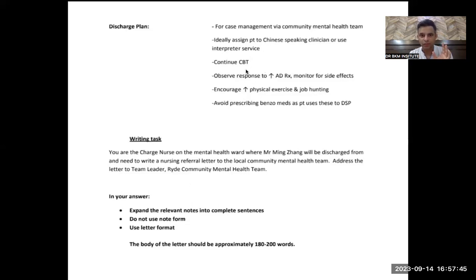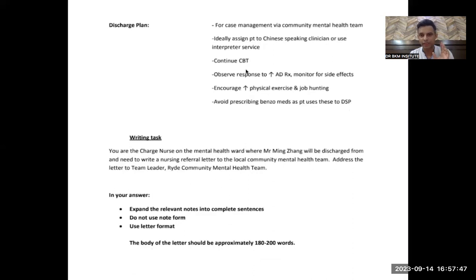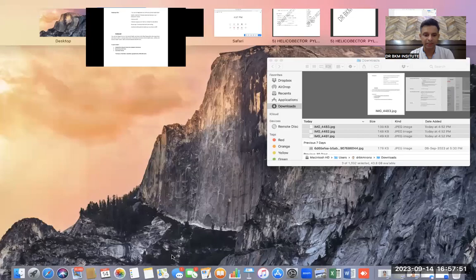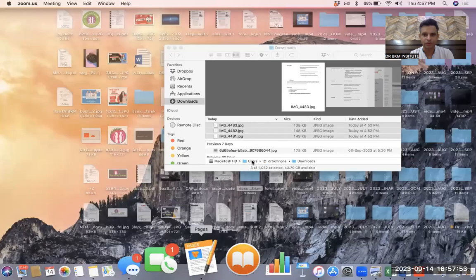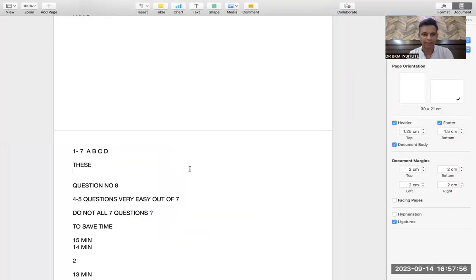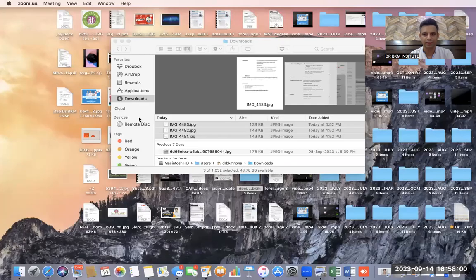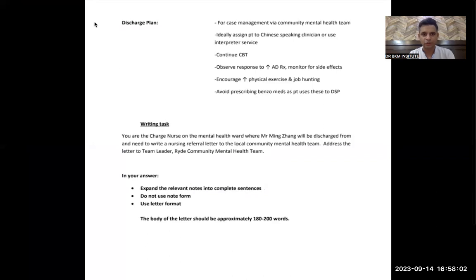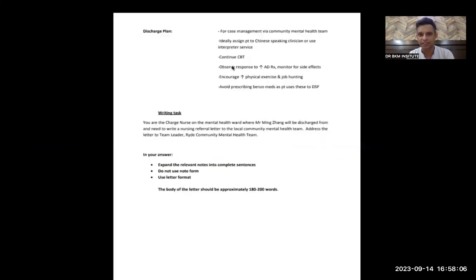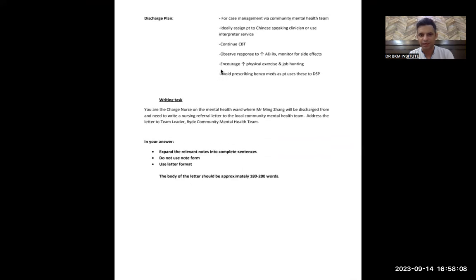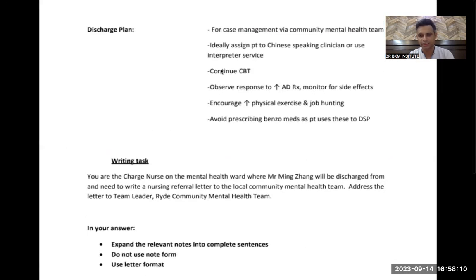So I'm going to write the purpose over here and try to make it very simple for you. I'm going to pick the pages as well, like I always do, to make sure that I can write it nicely and clearly and you would be able to understand. So I'm going to start from here. Here is my task. First of all, I would like to teach you the most important thing, how to write the discharge plan. Here is the discharge plan, and I will try to write it for you.